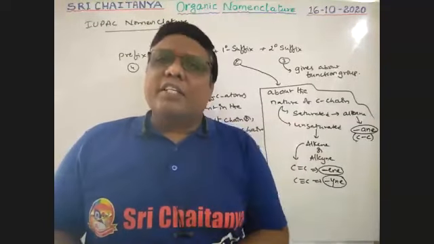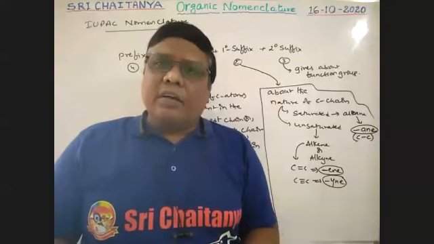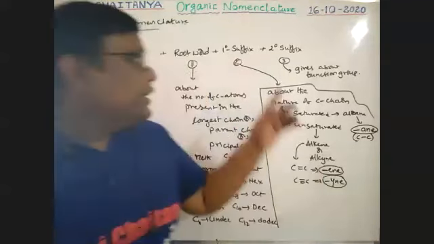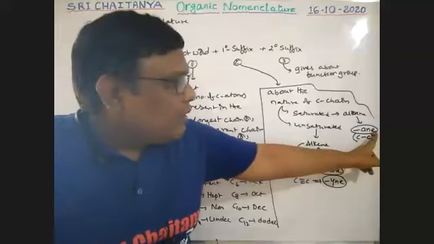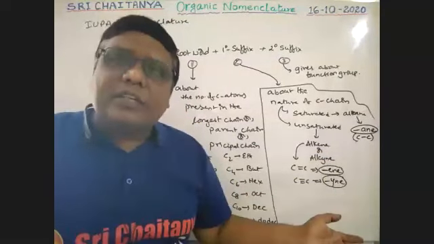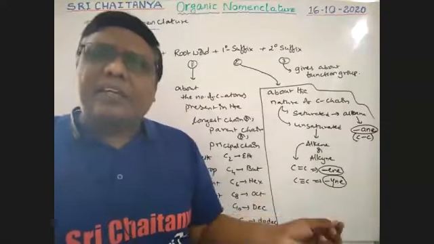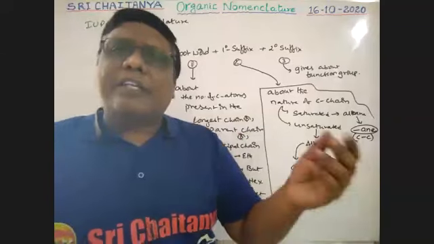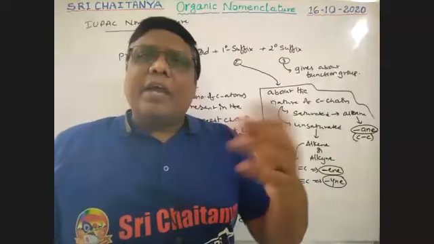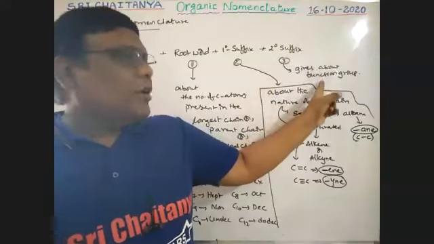If COOH is there, oic acid is used. Where, sir, is this replaced? In your primary suffix, everywhere the last letter is E. That E is replaced with this, so oic acid, OL, ON, like this. At the time of particular examples, I will explain, boys. So the secondary suffix gives information about the functional group.